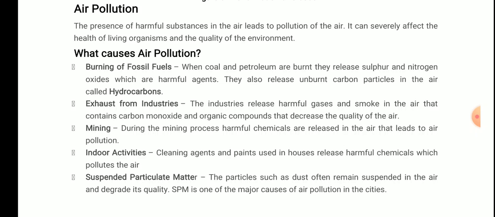You know that a lot of industries around the Taj Mahal region, around Agra and Mathura, were mostly shut down by the government, or they were told to take strict measures to purify whatever exhaust they were releasing, so that there are no harmful gases, because it was affecting the Taj Mahal very much. And not only the Taj Mahal, these things affect the vegetation of a particular area very much.